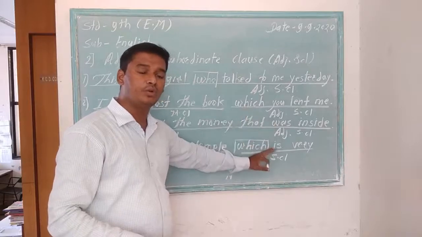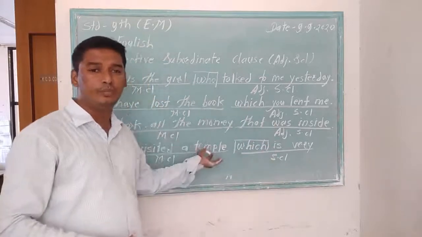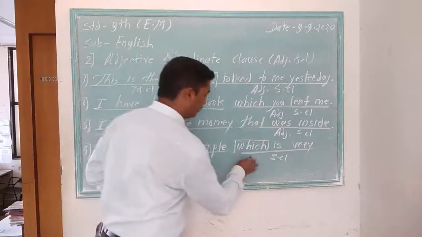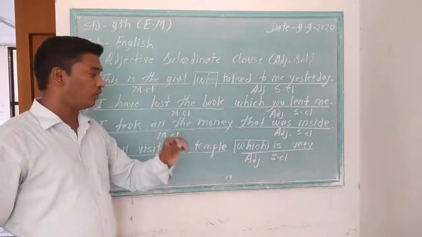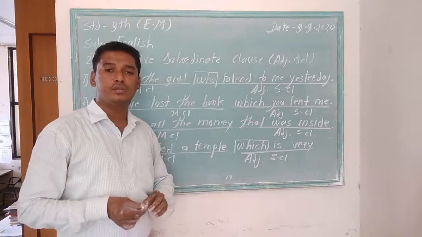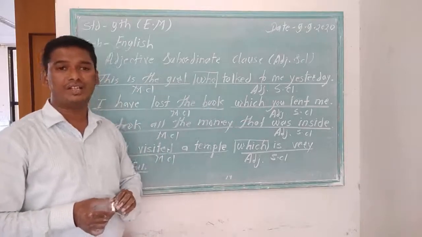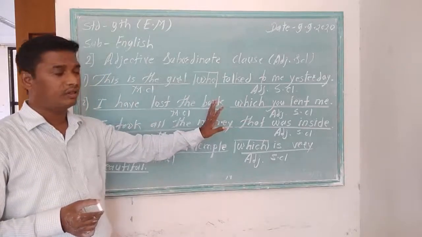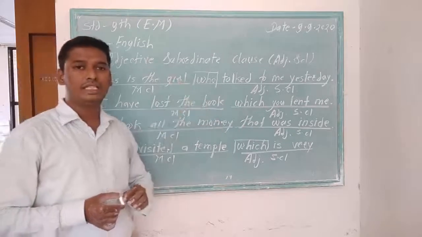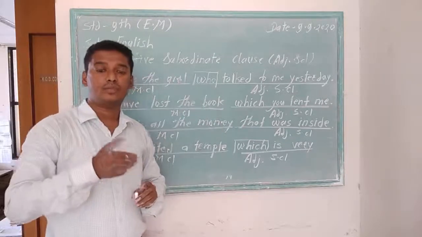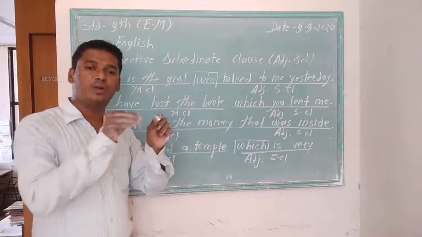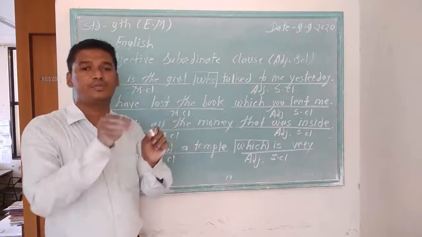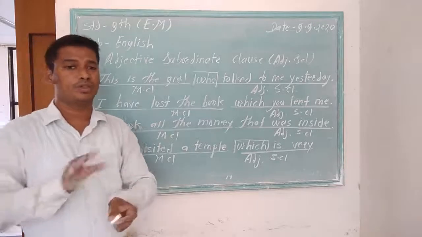It describes the temple, so it is an adjective subordinate clause, and the whole clause functions as an adjective in the whole sentence. It is very easy to identify an adjective subordinate clause. We just have to see whether it describes a noun or pronoun in the main clause or not.